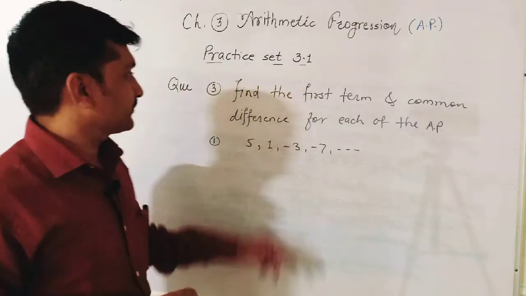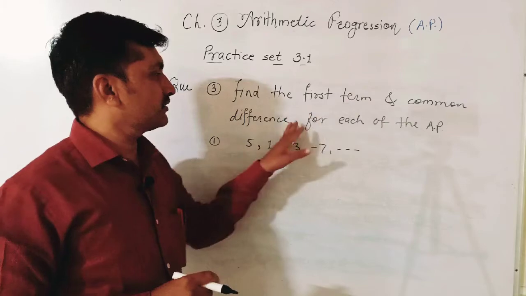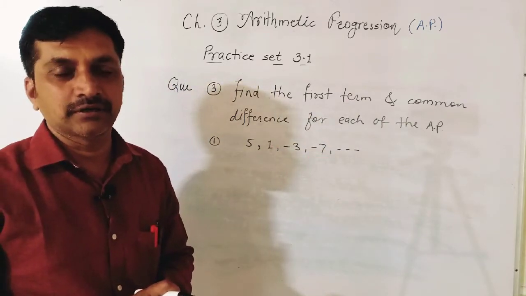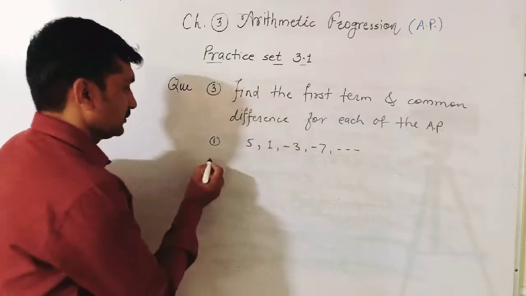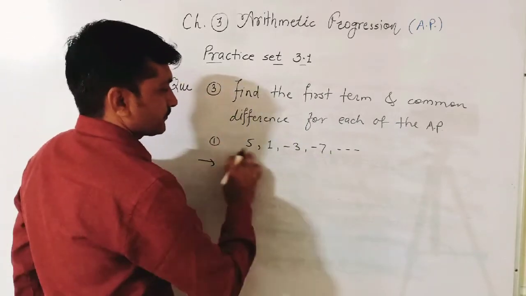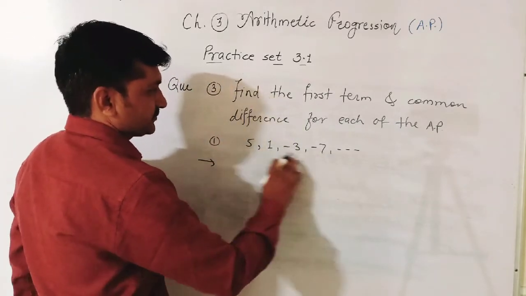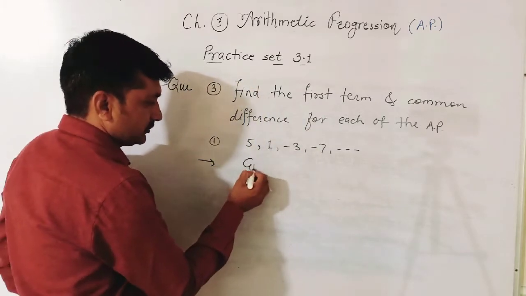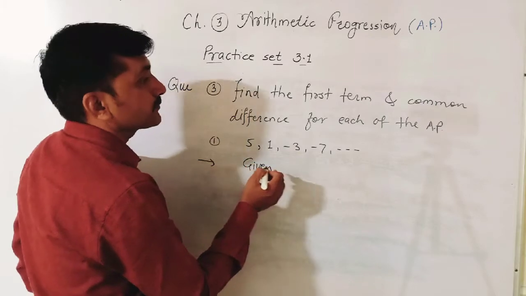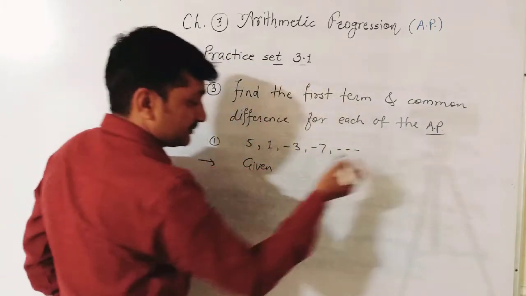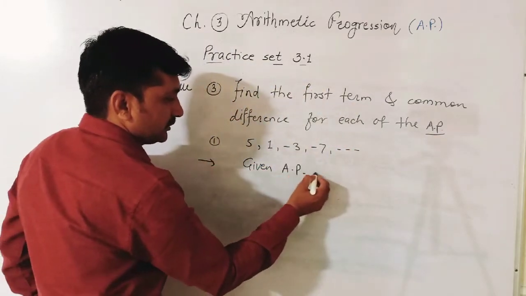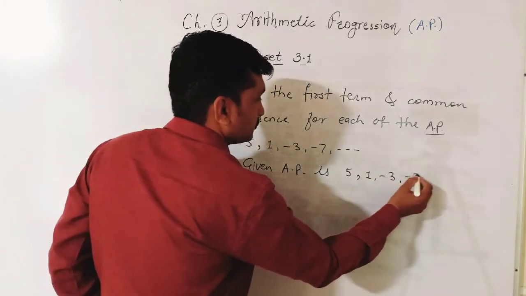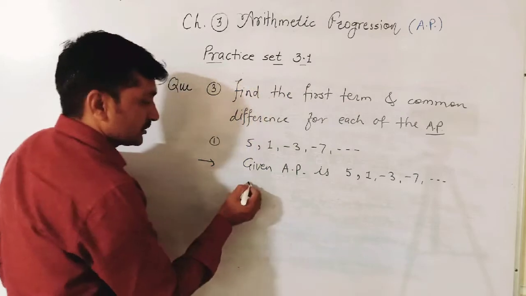Question number 3, find the first term and common difference. Very easy. It is like that of the first question. This is sequence. We have to write first term and common difference. Now given AP is 5, 1, minus 3, minus 7 and so on.